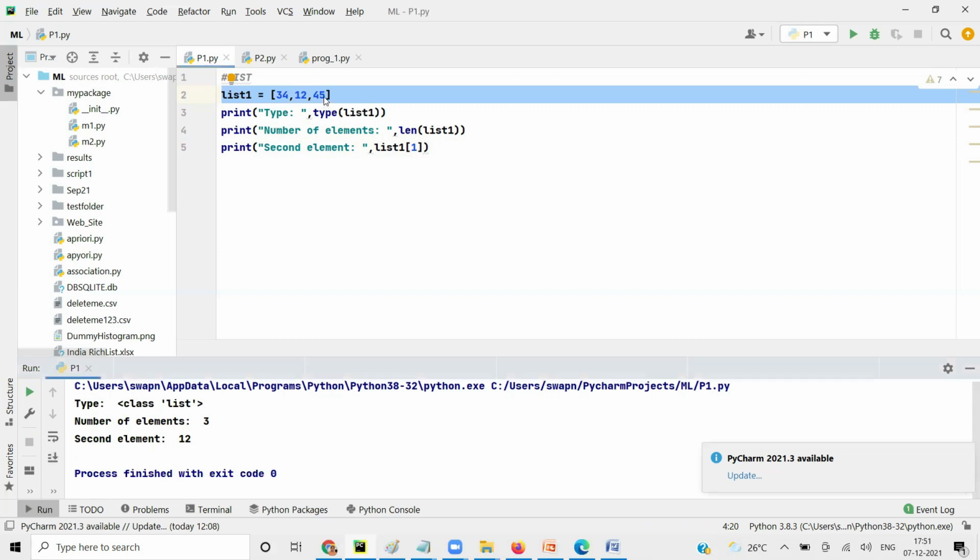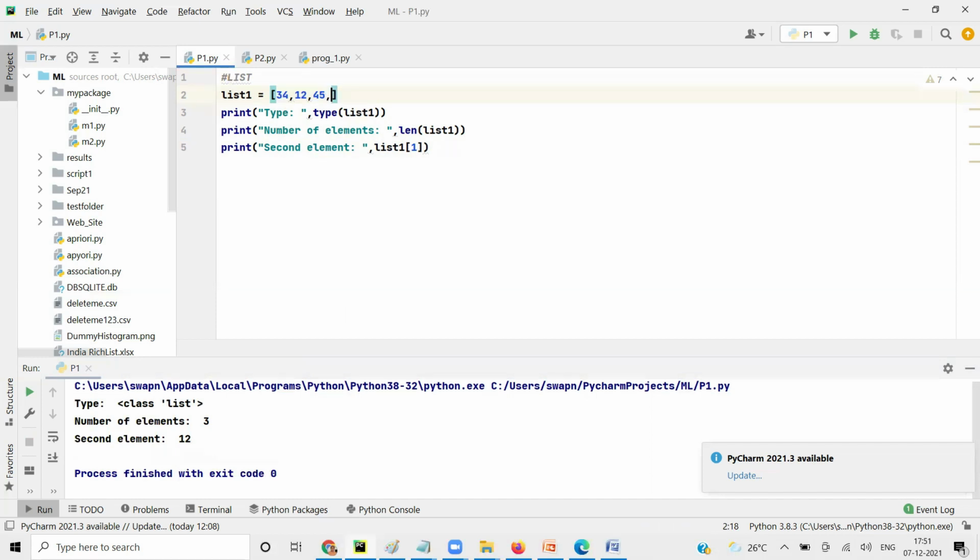Now a list can have values from different data types also. It doesn't mean that you have to store the same type of values. Here we are storing three integers, fine, but we can also store a fourth element, maybe let's say 4.0, 5.1, sorry, comma. So you can have multiple values in a list.